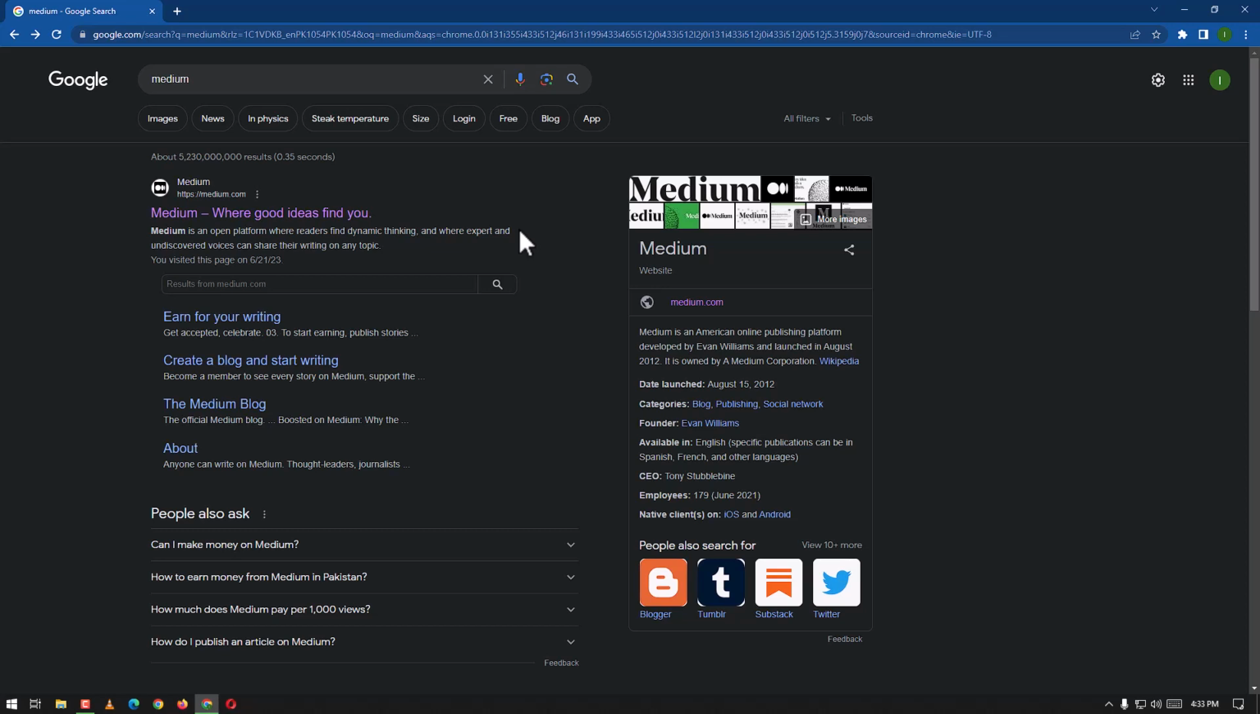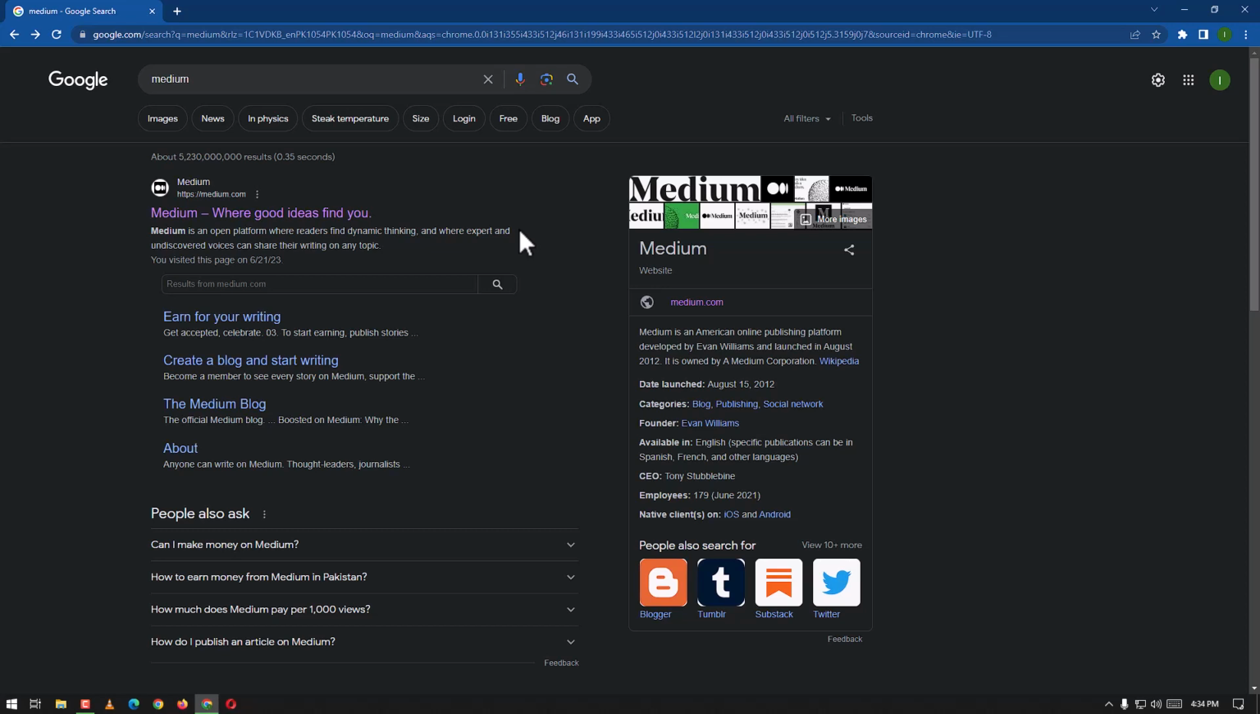Medium is designed to provide a platform for writers, journalists, and bloggers to publish articles and stories on various topics. On Medium, users can create an account and start writing their own articles or blog posts. The platform offers a clean and minimalist interface that focuses on the content itself. Writers have the option to publish their work publicly, allowing it to be discovered by other Medium users, or they can choose to make their content available only to a specific group of readers.